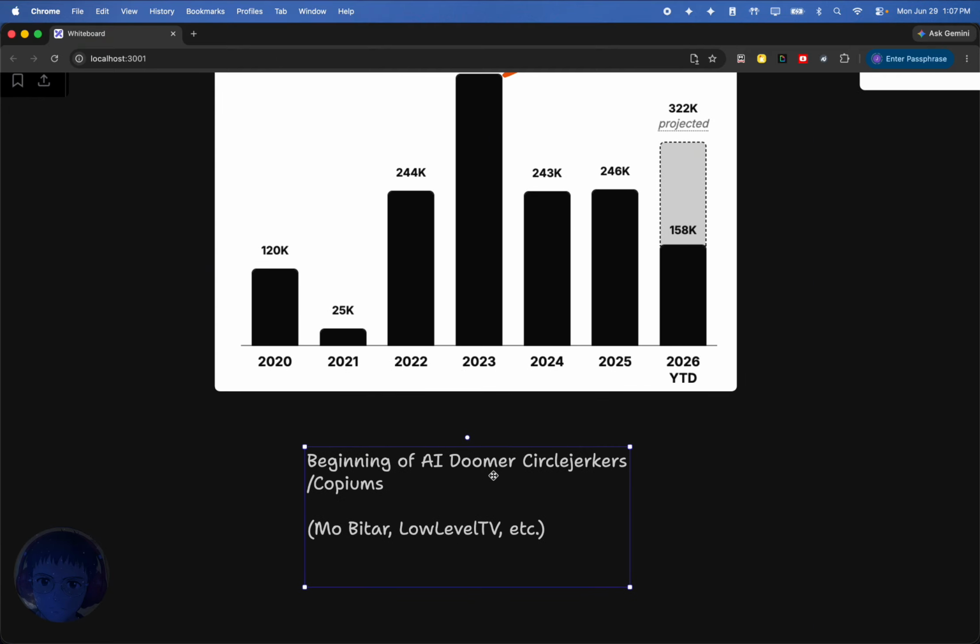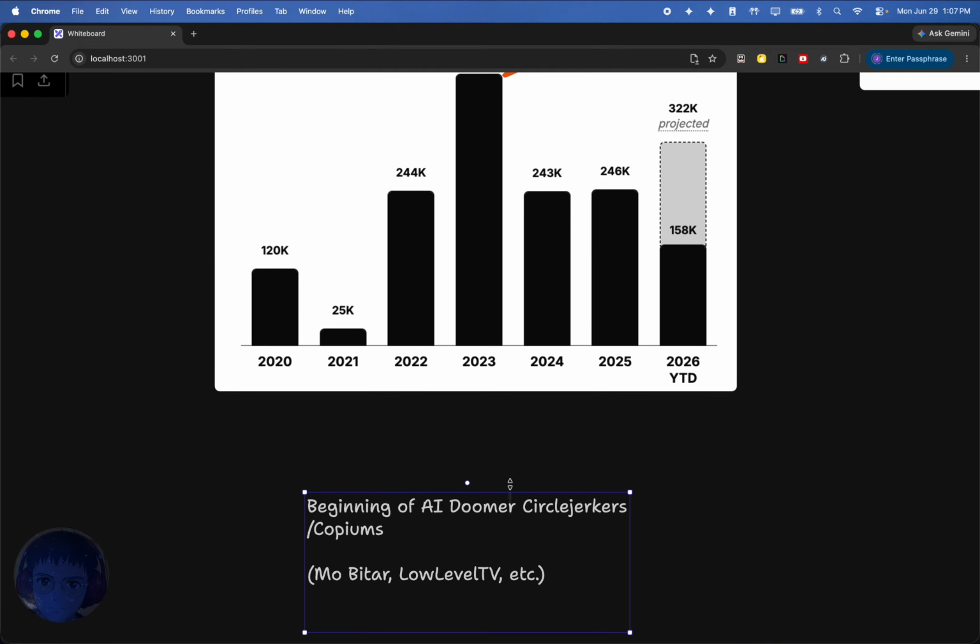2025 was also the beginning of the AI doomer circle jerk, as I call it. This is when YouTubers started to profit off of being the anti-AI position. Right, a lot of people were upset when AI started getting good because they were getting laid off. And what do you do when you get laid off? You want to point your finger at something. And so they pointed at the AI.